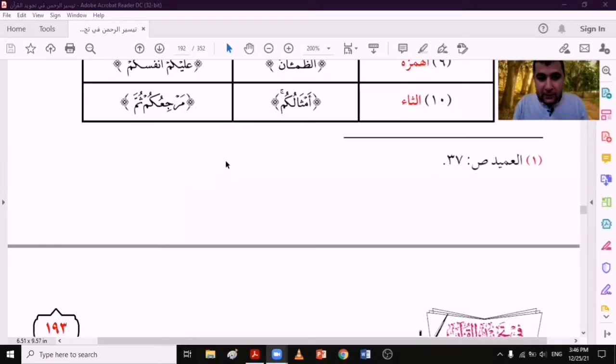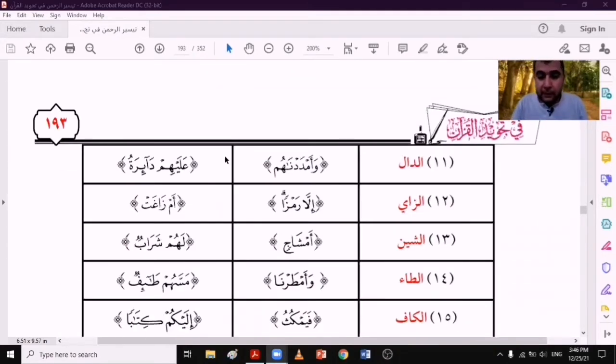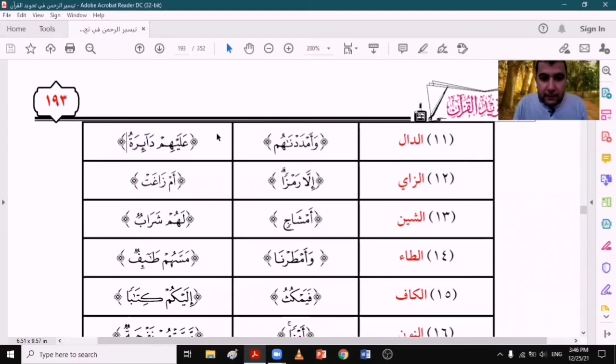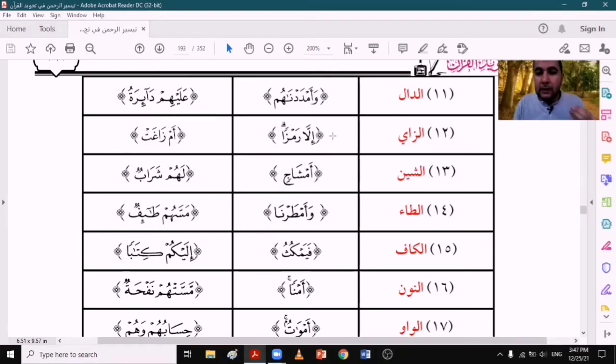And the following examples, we'll read them quickly and you will notice this. The dal is found in one word as in وأمددناهم. Meem ساكنة followed by dal, so we should pronounce the meem clearly. Between two words as in عليهم دائرة. And with the dhal, for example, as in إلا رمزا. With the zay between two words أمزاغت.